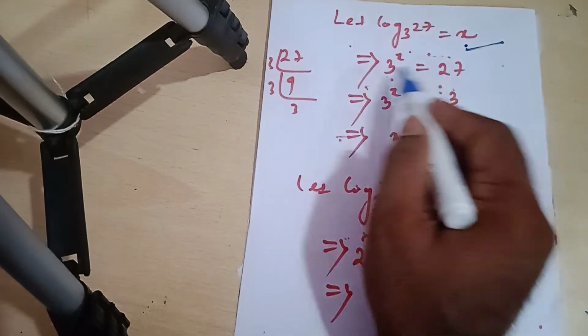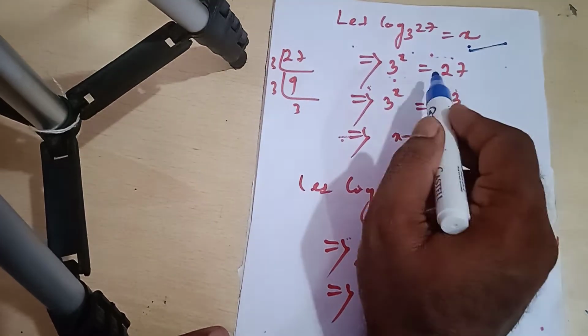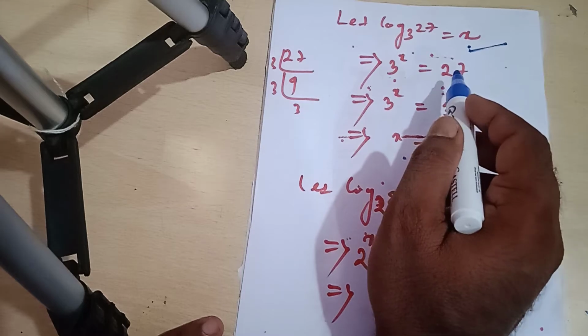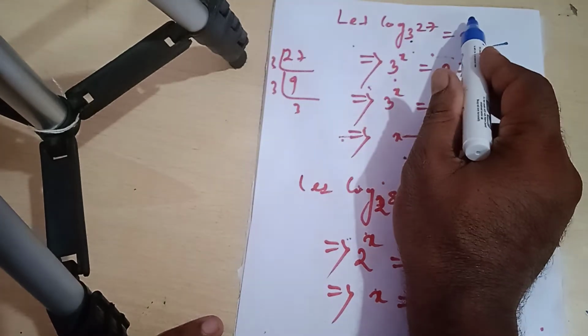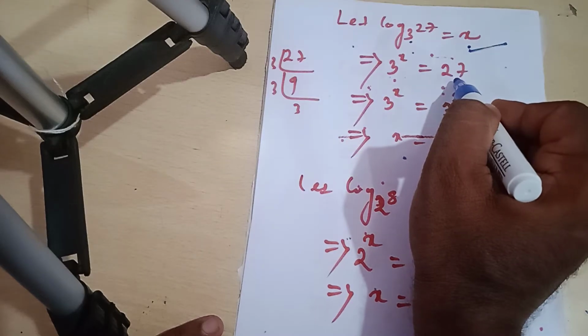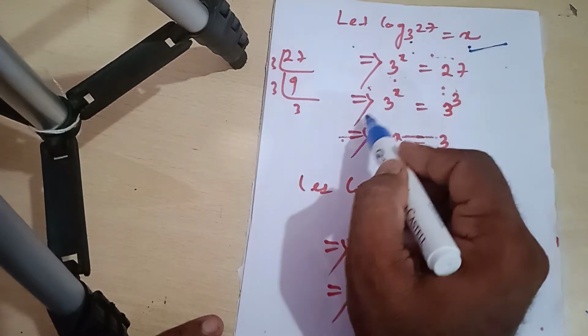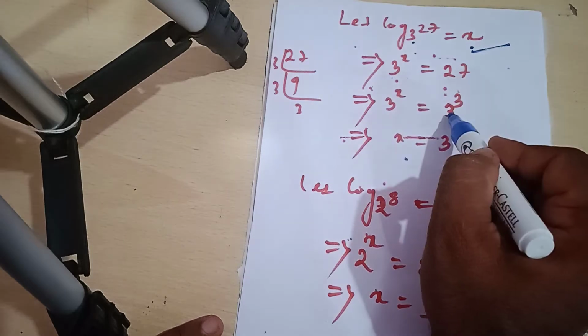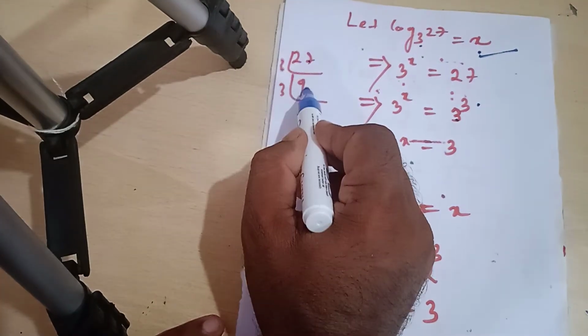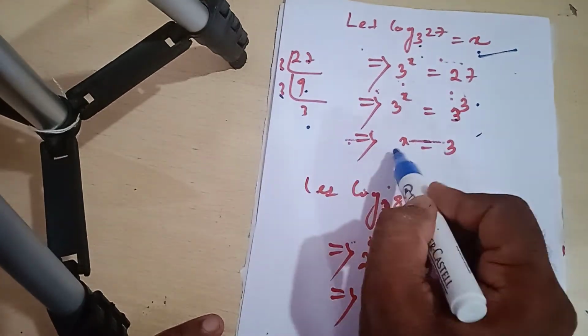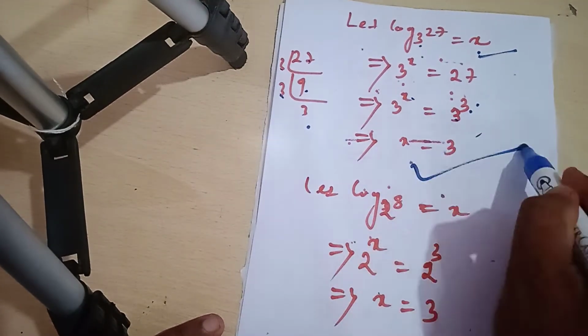We have to convert it to exponential form first. I just want to convert it into exponential form: 3 to the power x is equal to 27. This implies 3 to the power x is equal to 3 to the power 3, since 27 is 3 times 9, and 9 is 3 times 3. So x is equal to 3. Is that clear?